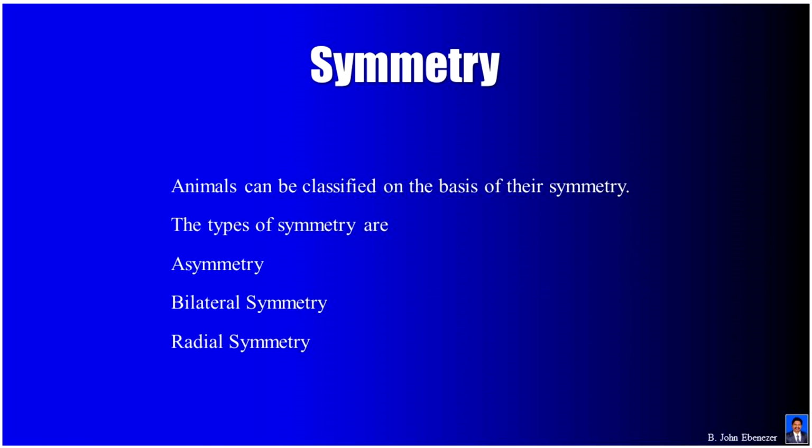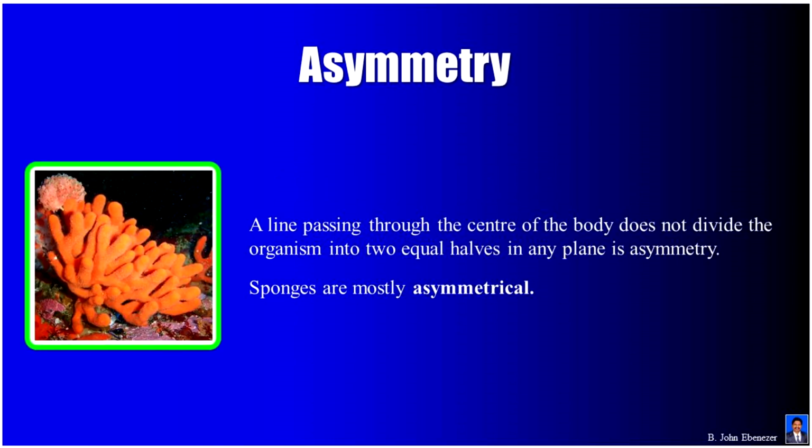Symmetry. Animals can be classified on the basis of their symmetry. The types of symmetry are asymmetry, bilateral symmetry, and radial symmetry. Asymmetry. A line passing through the center of the body does not divide the organism into two equal halves in any plane is asymmetry. Sponges are mostly asymmetrical.